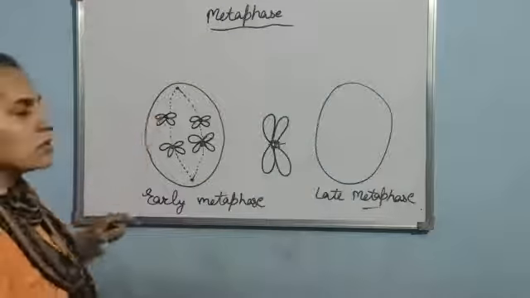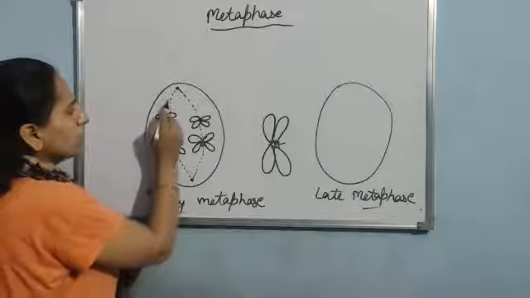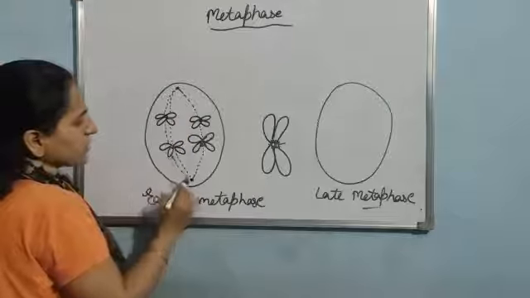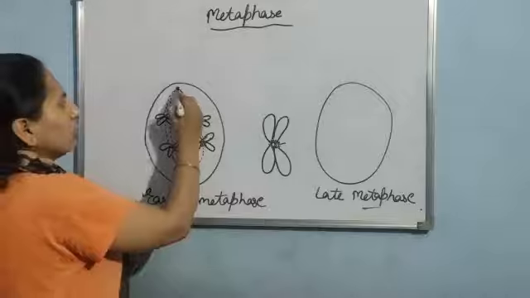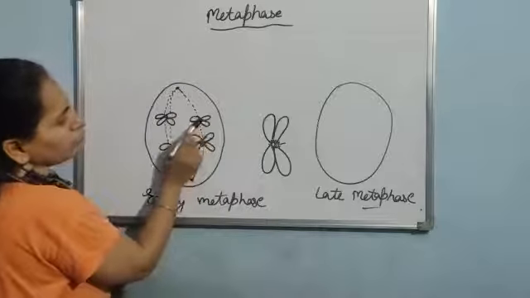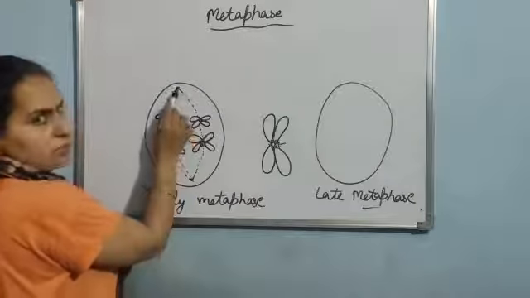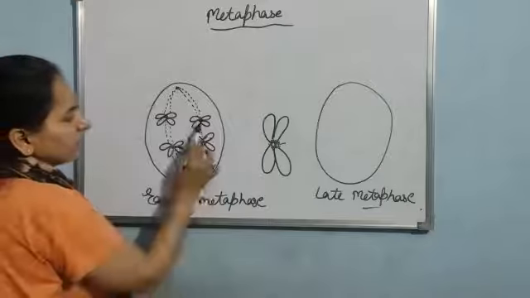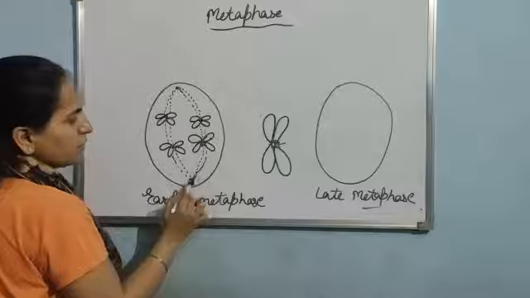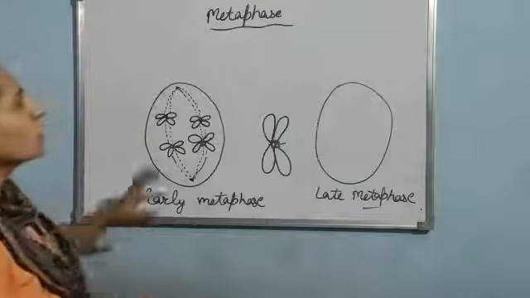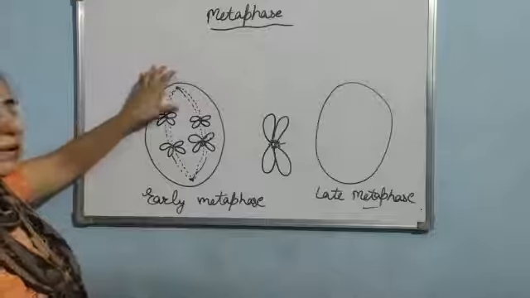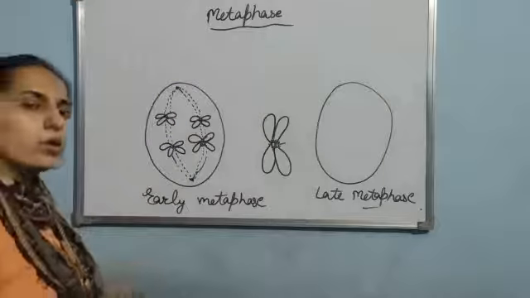If I talk about this chromosome, the same thing is there. This is attached with this and this is attached with this. Again I'm saying this is a 3D structure. Clear? Again for this chromosome, the kinetochore is attached with this pole like this, and here the kinetochore is attached with this pole. So basically what is happening in the early metaphase is that the spindle fibers get attached with the kinetochore.